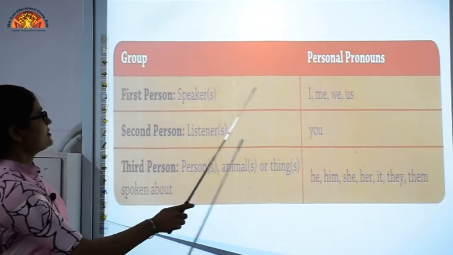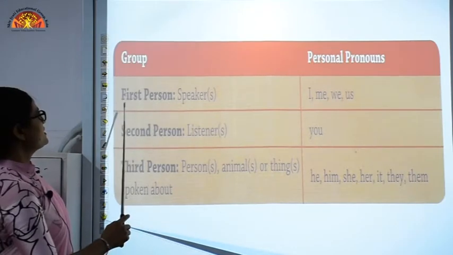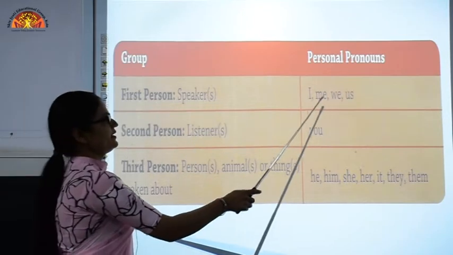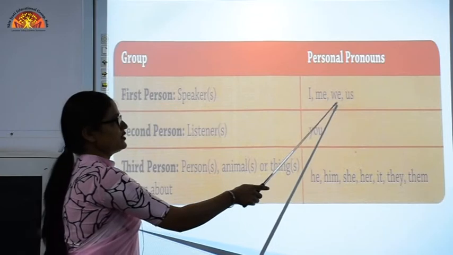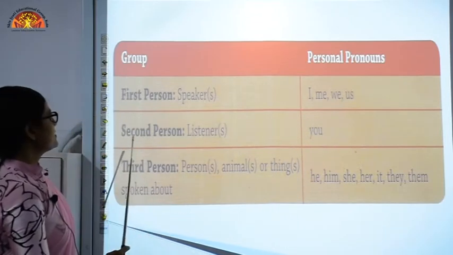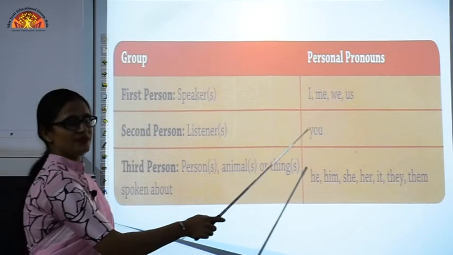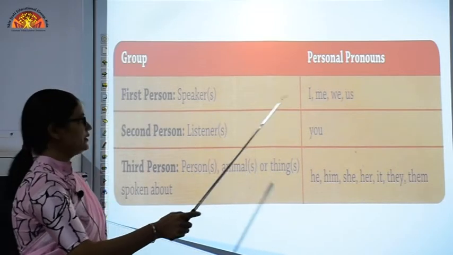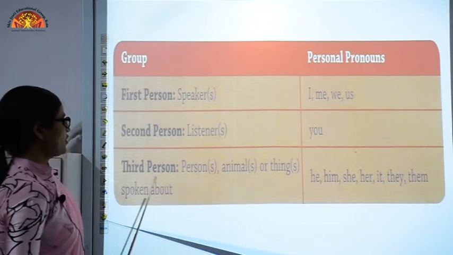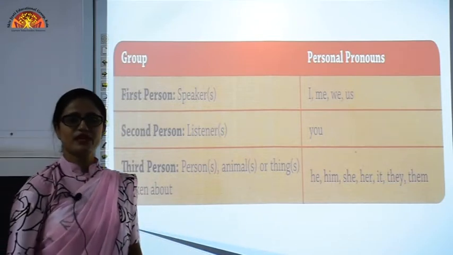See, there is a proper column here. First person, speaker. Suppose the speaker is me: I, me, we, us. If more than one, you can use we, us. The second person is the listener, it means you. It can be a group of people. The third person is the person, animal or thing spoken about, the subject about which we are talking.